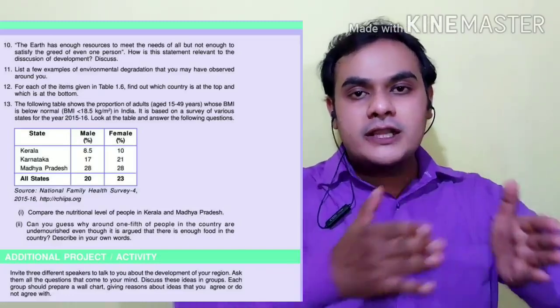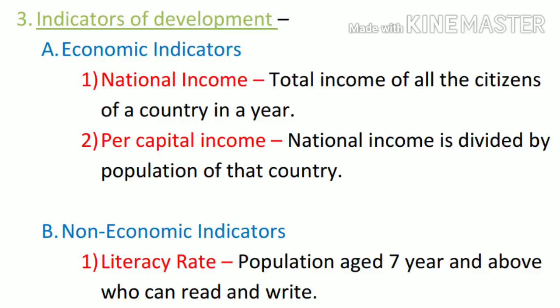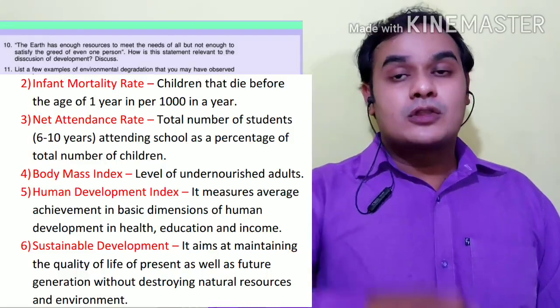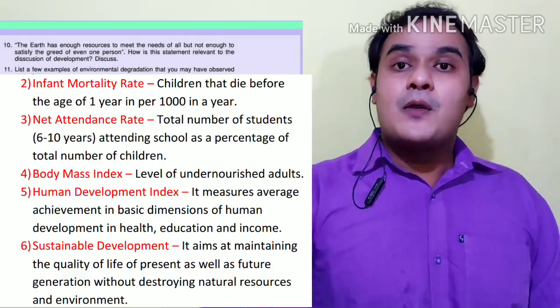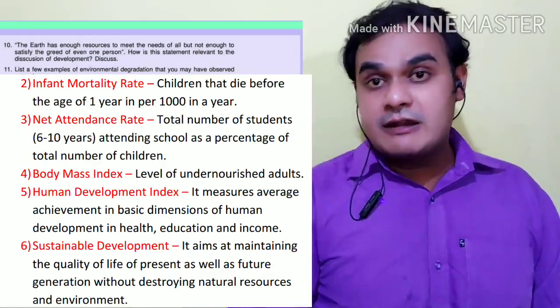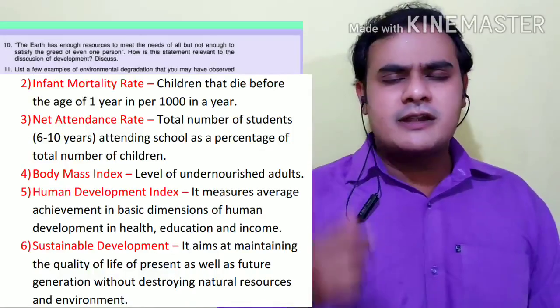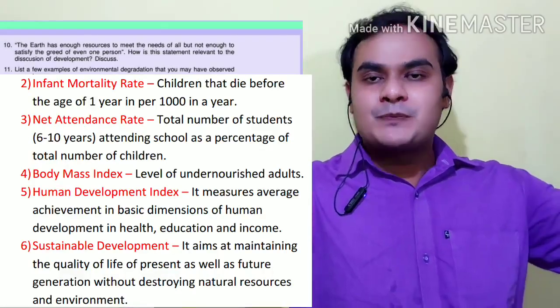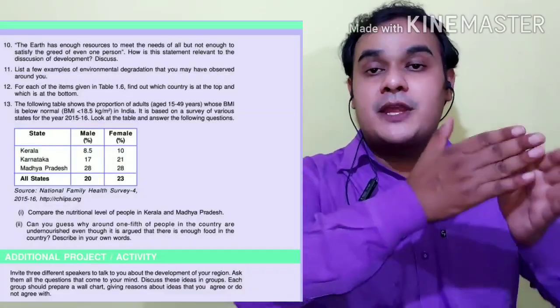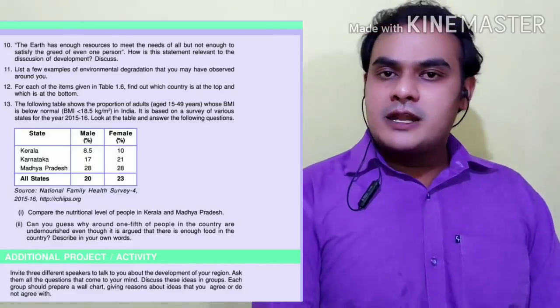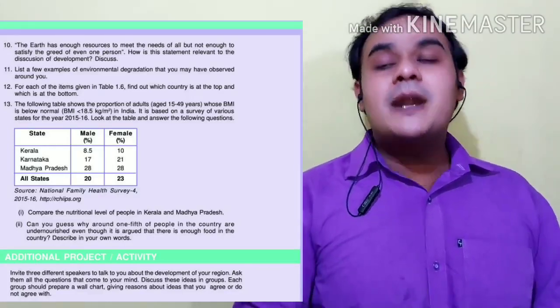Based on all the different indicators, a country is considered developed or undeveloped, because every person requires different things as their development goals, and for a country we consider the same. In the Human Development Index, we see the national income, the per capita income, the net attendance ratio, the literacy rate, the birth rate, the death rate. On different indicators, we give certain points to every country, and the country having the highest points is developed. So this is your Human Development Index.